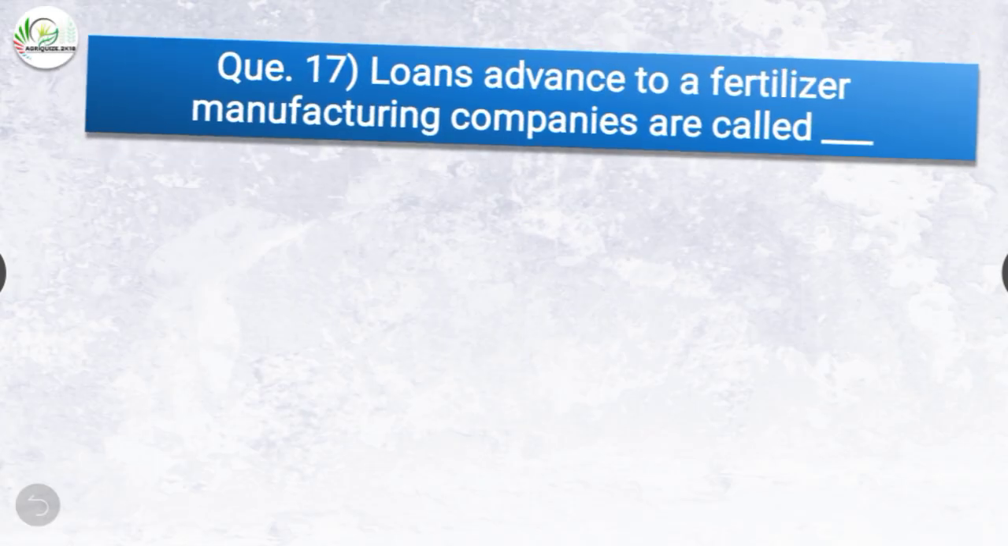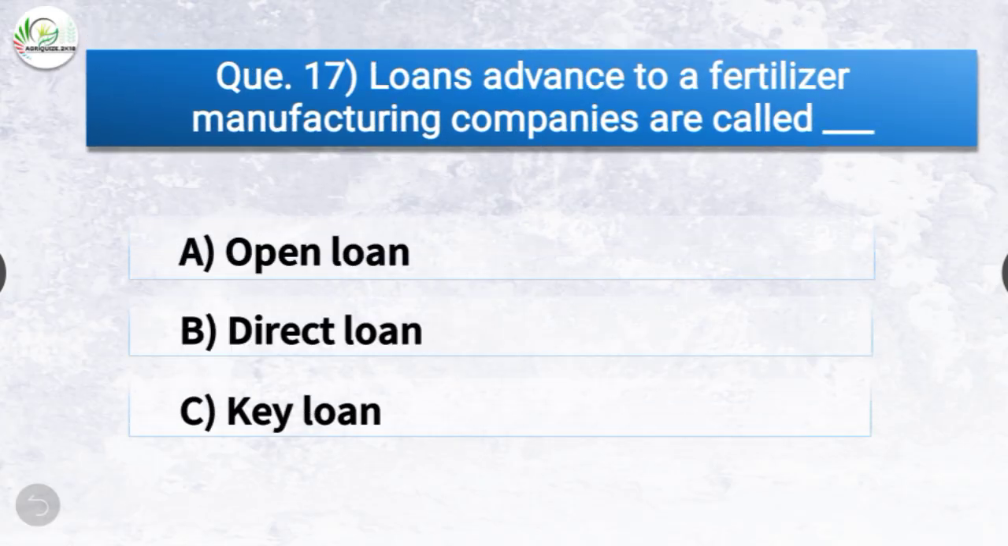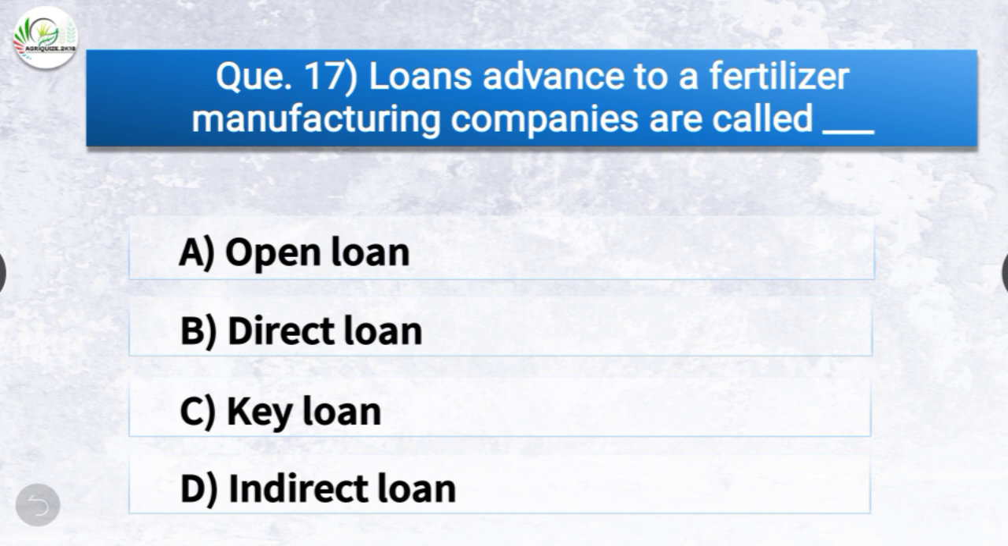Question number 17. Loans advanced to a fertilizer manufacturing companies are called dash. The options are open loan, direct loan, key loan or indirect loan. The correct answer is option D, indirect loan. So loans advanced to a fertilizer manufacturing companies are called indirect loan.